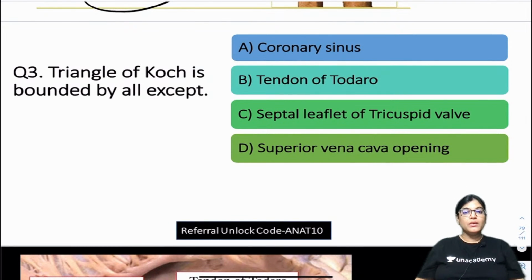So triangle of Koch is bounded by all except, 4 options are there. It is bounded by all except A. Coronary sinus, B. Tendon of Todaro, C. Septal leaflet of tricuspid valve, and D. Superior vena cava opening.